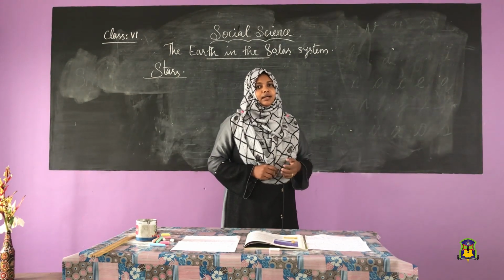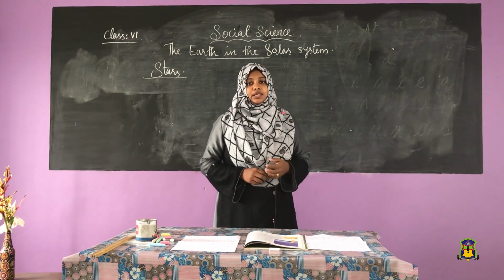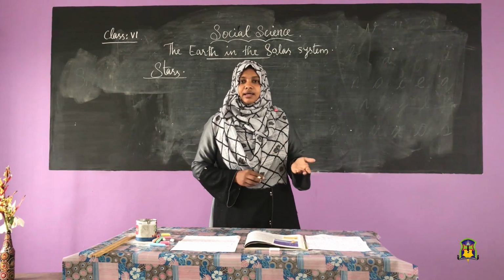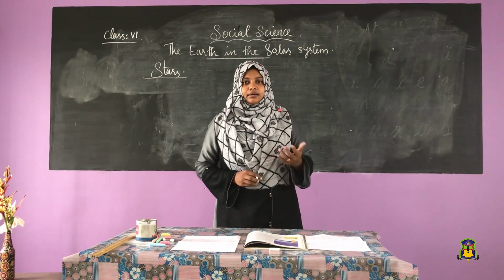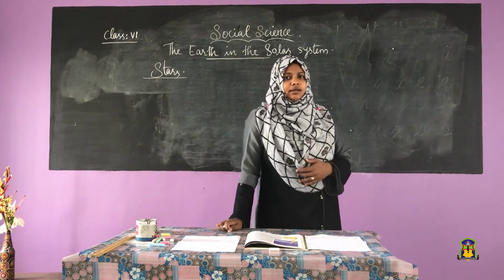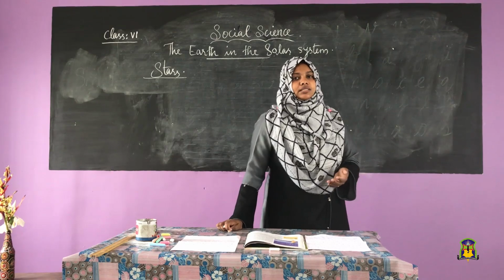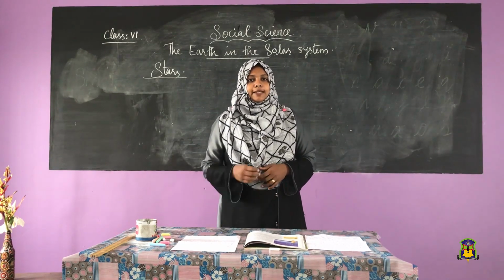For example, the glow of candle light. It's very easy to see the glow of a candle at night in the dark than in the daytime. You can easily see the candle light in the night, in the dark time. But it's too difficult to see the light in the daytime. Similarly, we cannot see the stars during the daytime as we do in the night.